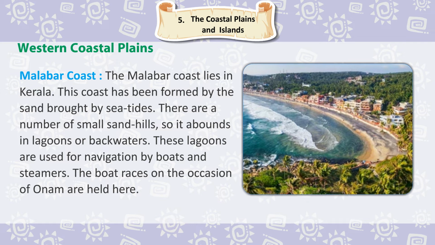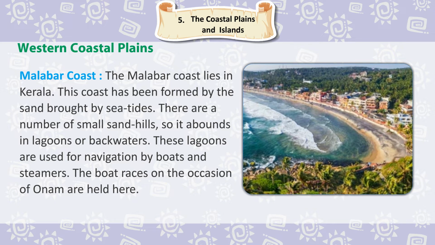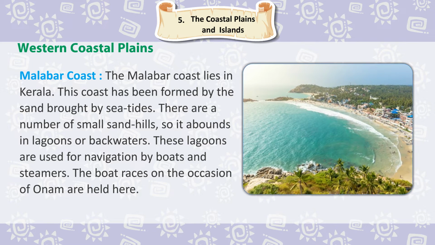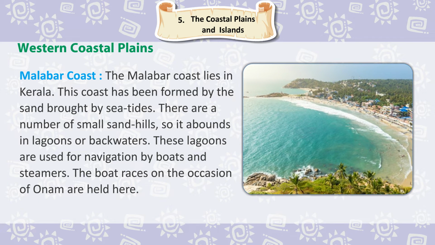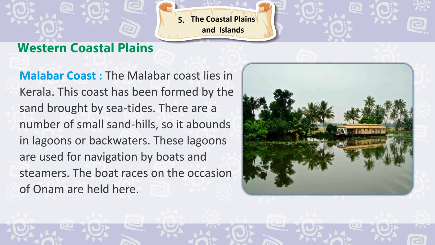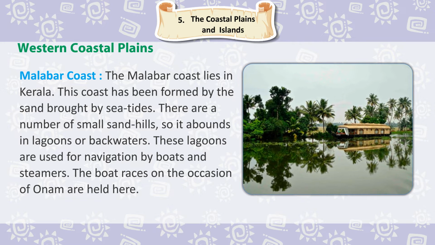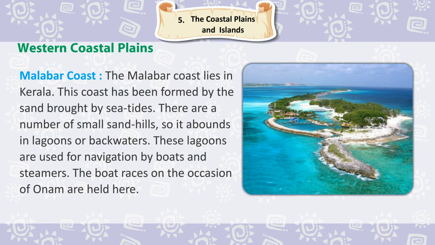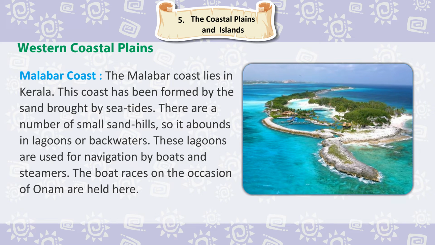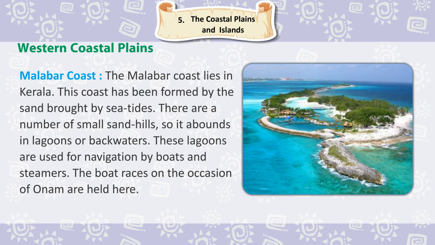Malabar Coast. The Malabar Coast lies in Kerala. This coast has been formed by the sand brought by sea tides. There are a number of small sand hills, so it abounds in lagoons or backwaters. These lagoons are used for navigation by boats and steamers. The boat races on the occasion of Onam are held here.